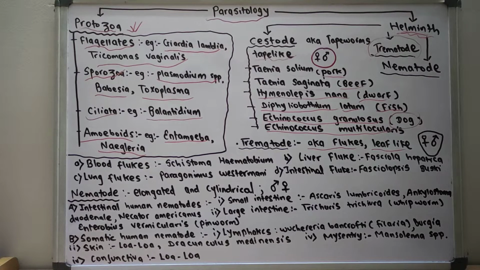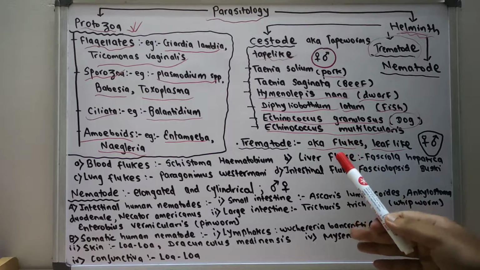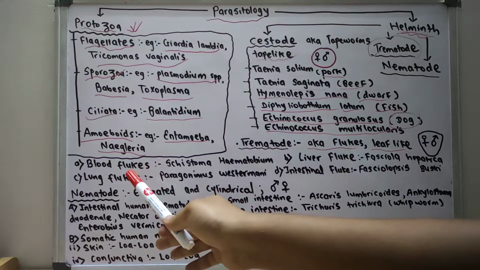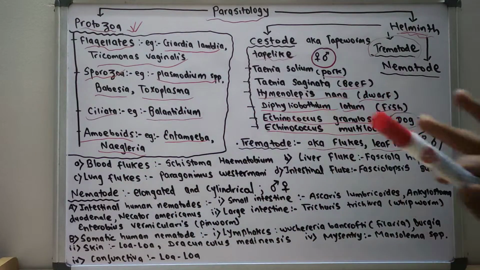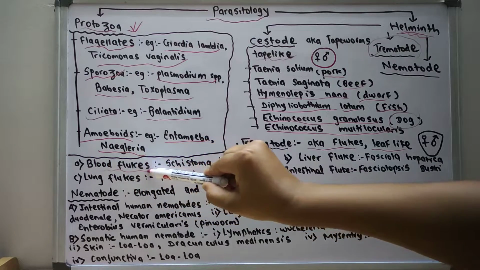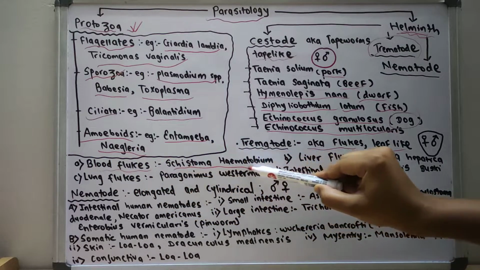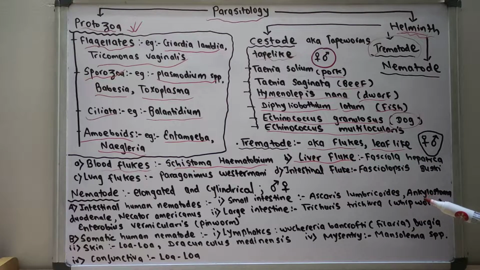The trematodes are again classified into various types. Trematodes are also known as flukes. So there are blood flukes, liver flukes, lung flukes and intestinal flukes. The blood fluke is Schistosoma haematobium. The liver fluke is Fasciola hepatica.